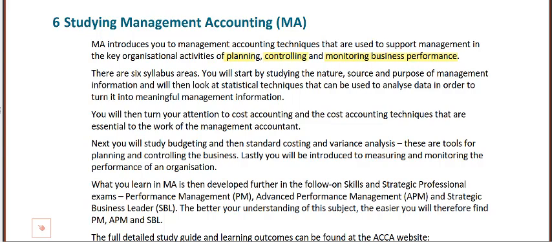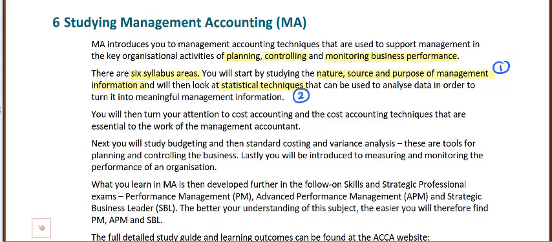Your management accounting course is broken down into 6 syllabus areas. The first syllabus area is looking at the nature, source and purpose of management information. So what is management information? Why do we have it? How is it useful? Secondly, we look at statistical techniques. This is where some maths comes in. So how do we analyse data to make it meaningful? So that's the second part.